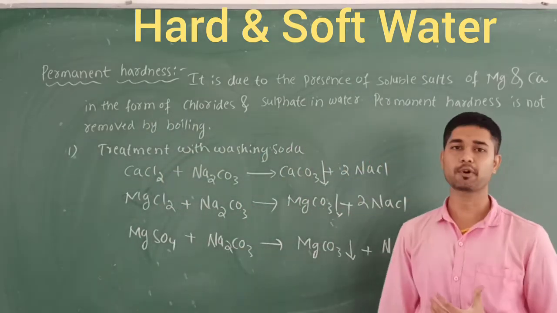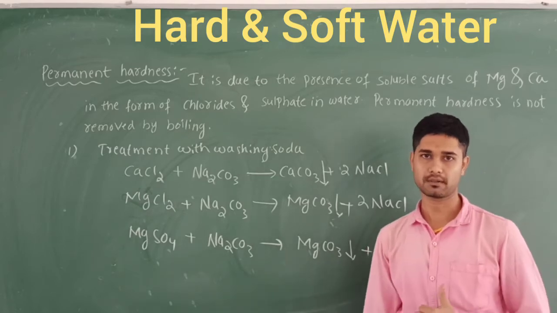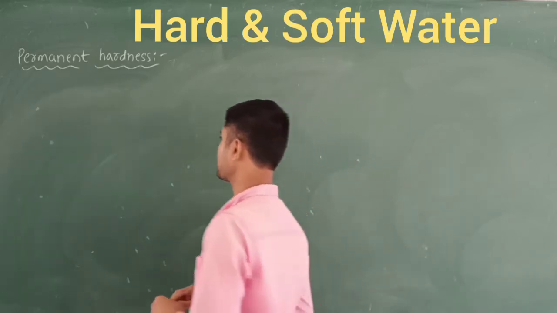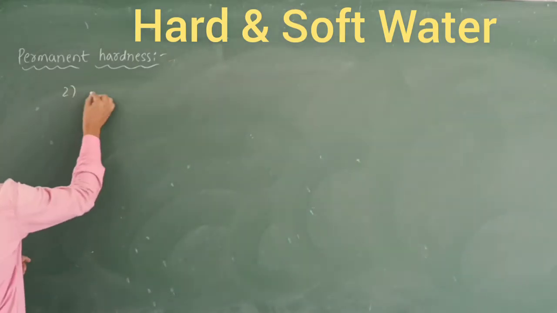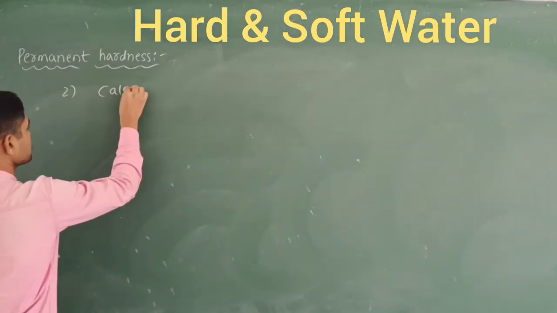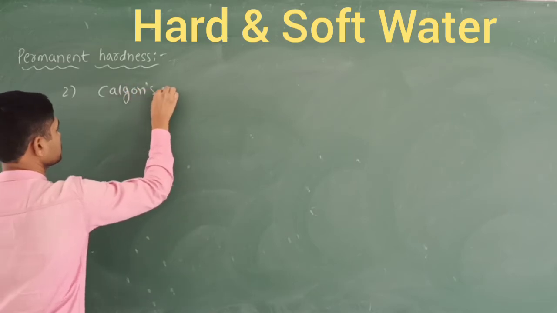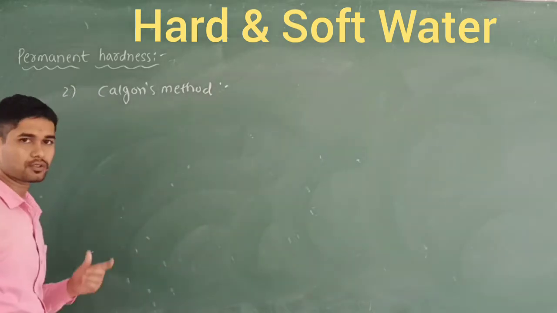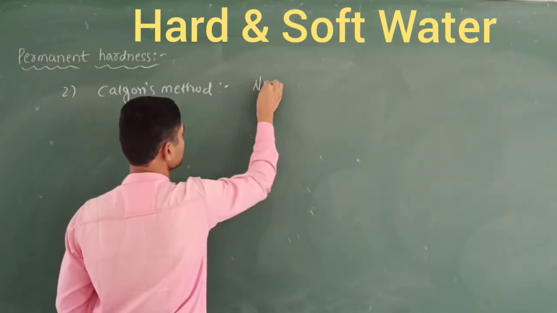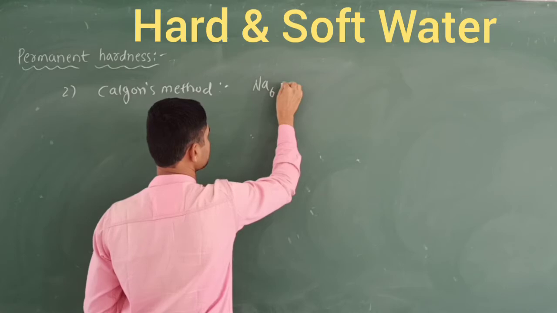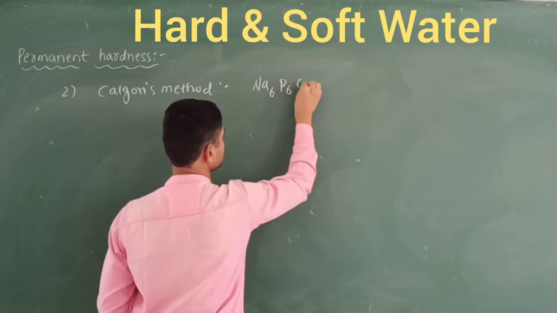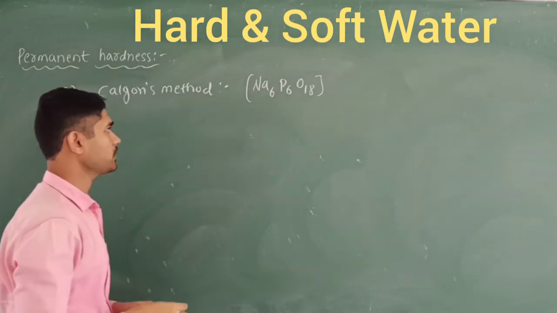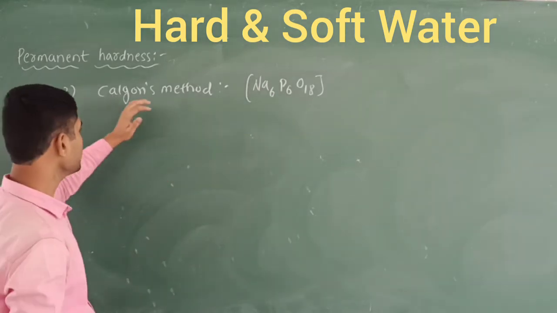So how to remove the permanent hardness from the water. Let's discuss the second method, how to remove this hardness. That is called Calgon's method. The Calgon's method indicates one compound. Its name is called sodium hexametaphosphate. We are going to call it the Calgon's.